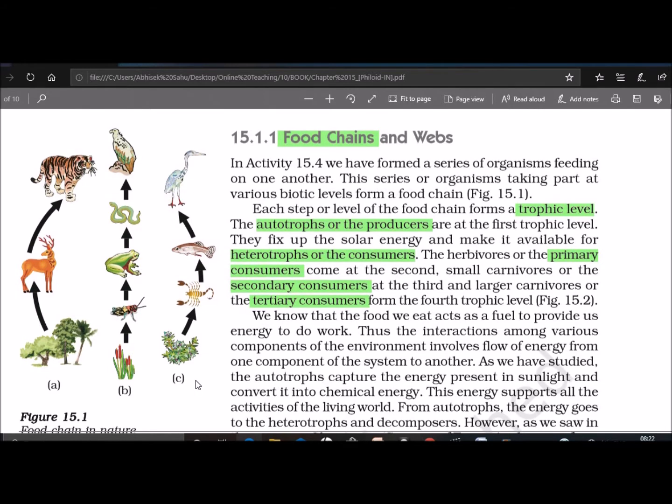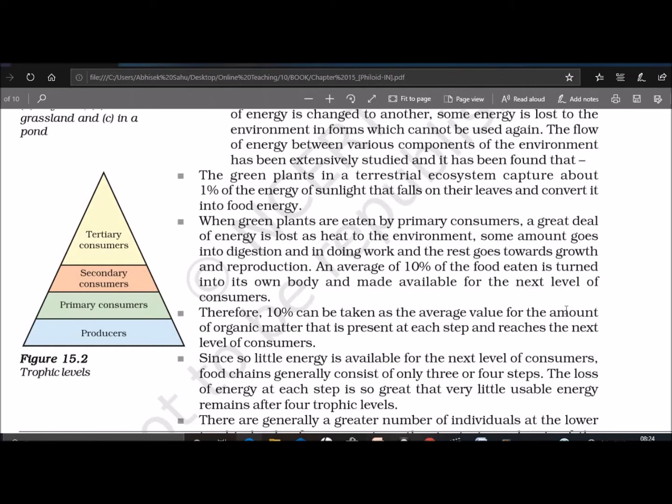The third diagram is an example of the aquatic food chain. First, the diagram is of phytoplankton, which is eaten by zooplankton. Then it is further eaten up by the small fish, and lastly by a bird. So this is an example of a food chain having four trophic levels. The trophic levels can also be presented in the form of a pyramid, as shown in figure 15.2.